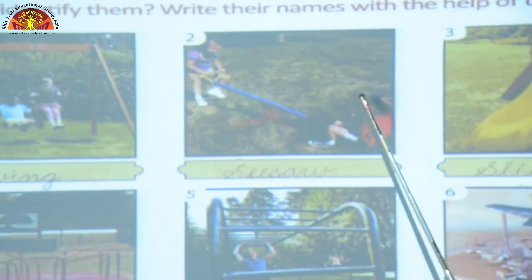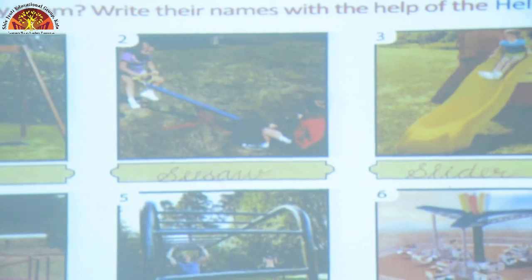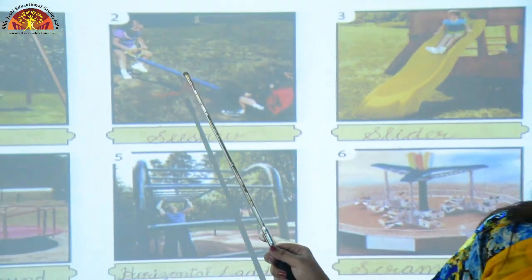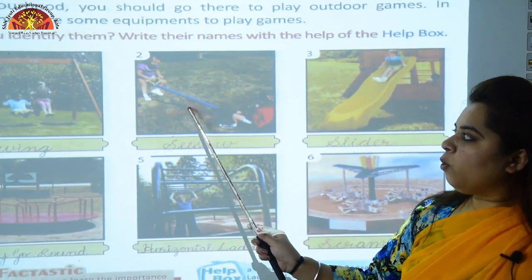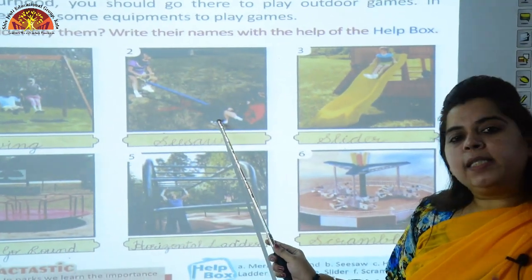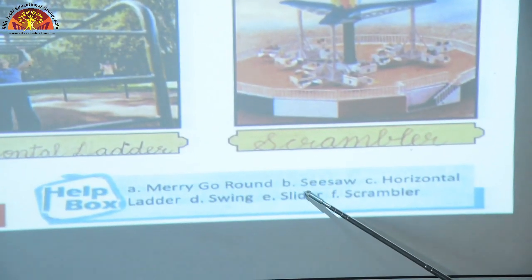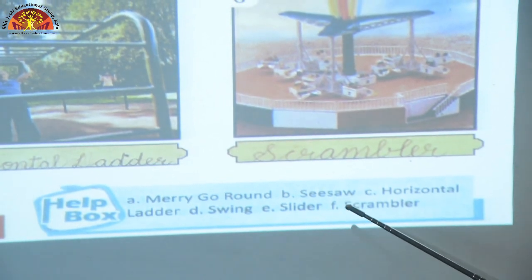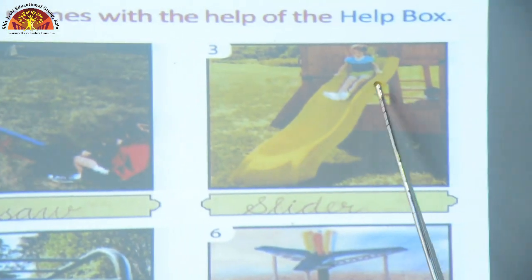Picture number 2. What does this picture say? Can you identify this picture? This is a picture of a seesaw. You love playing on the seesaw with your friends. So this picture is of a seesaw. Let's see how to write seesaw. S will be capital. S-E-E-S-A-W, seesaw.